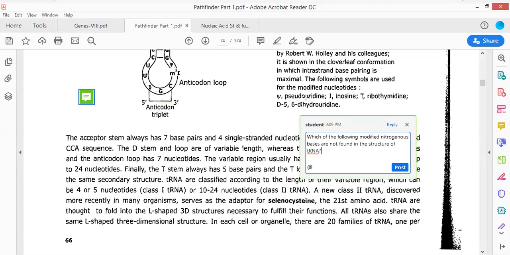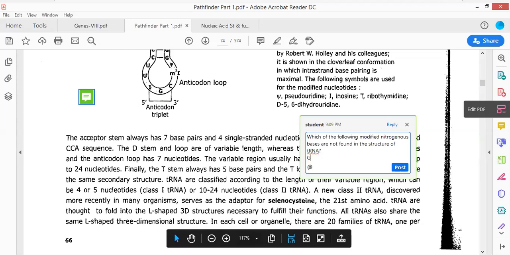So you must remember that pseudouridine, inosine, ribothymidine, and 5,6-dihydrouridine are found.